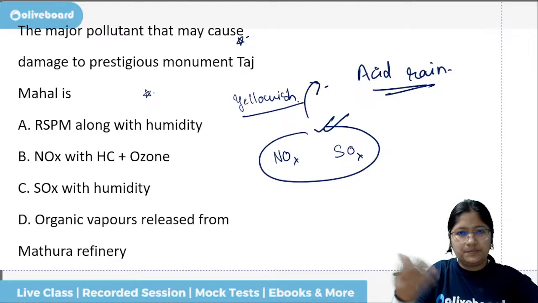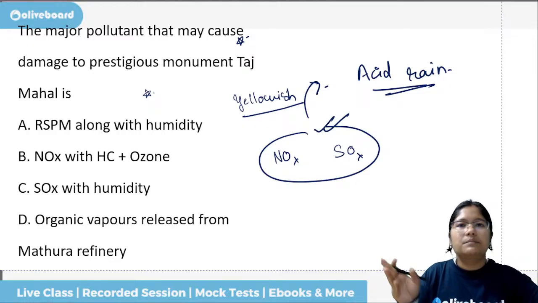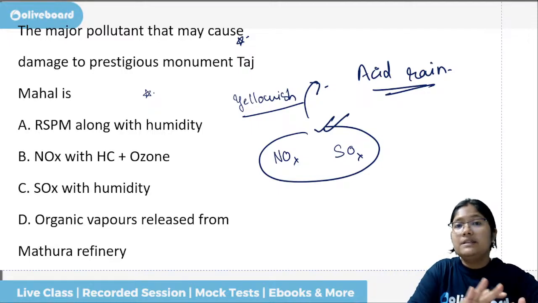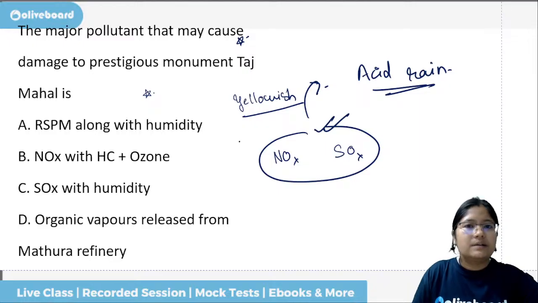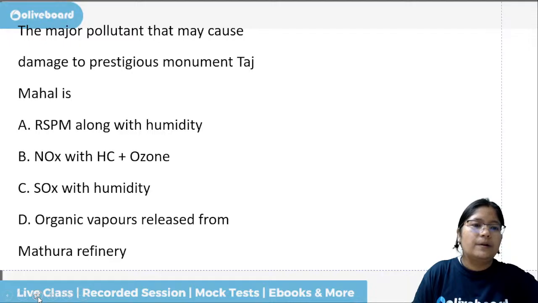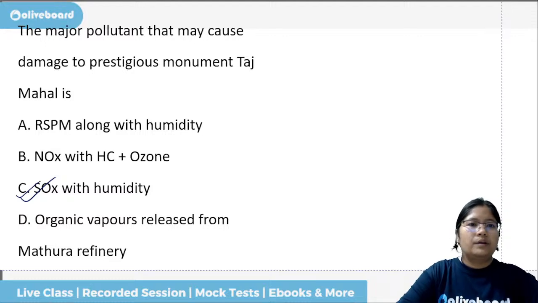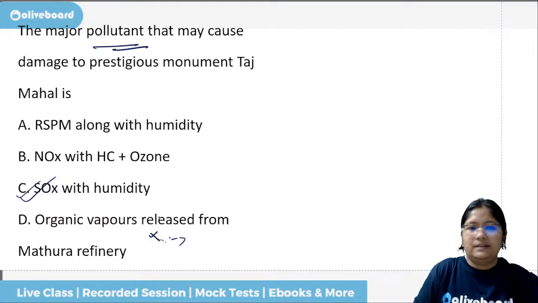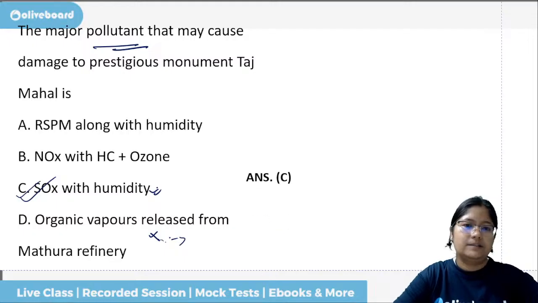Then there has been some work done. The Mathura refinery, which was nearby, and the industries nearby also had some regulations for industrial pollutants. But now if you visit, you will not see any difference as such. Maybe there has been some work done. Okay, so it is SO2 with humidity. But this is also responsible. But they are asking for the pollutant now, so this will not be the correct answer. The pollutant will be the correct answer.